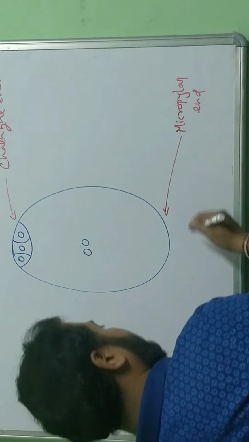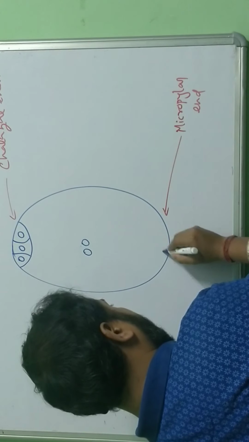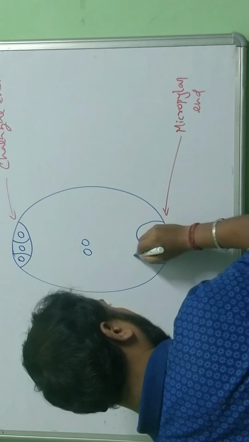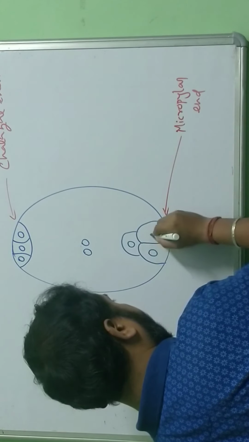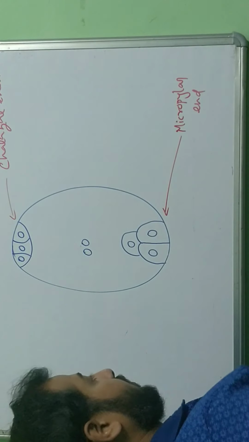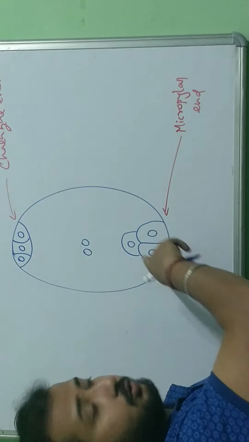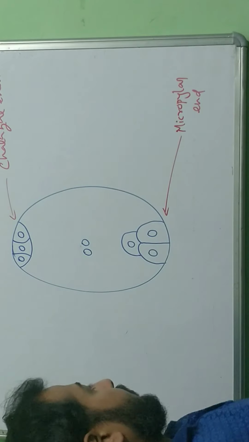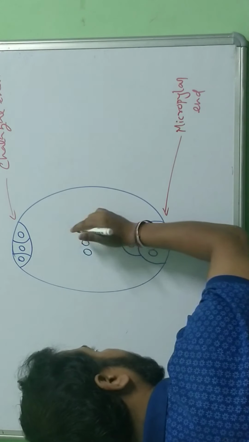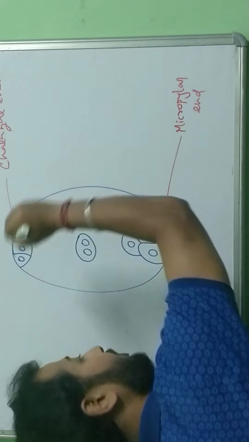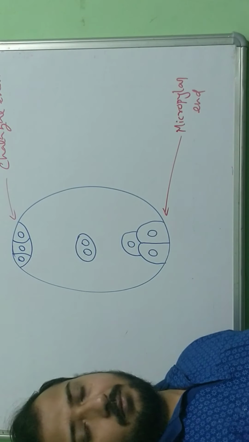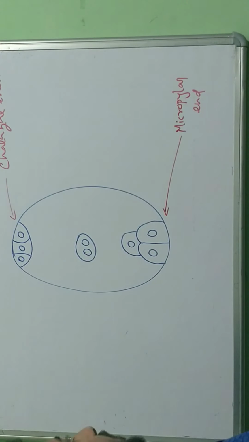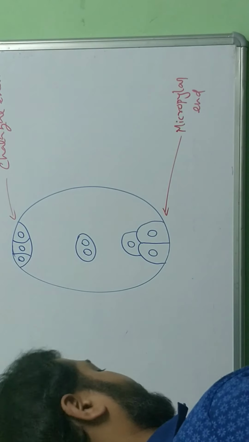At the micropylar end also, three cells. Assume that this is the largest out of these 3. This is the largest cell, that's why I have drawn it separately. Fine. And at the center, these 2 nuclei get one single membrane. They are wrapped with one single membrane. Now let's label this whole diagram first.